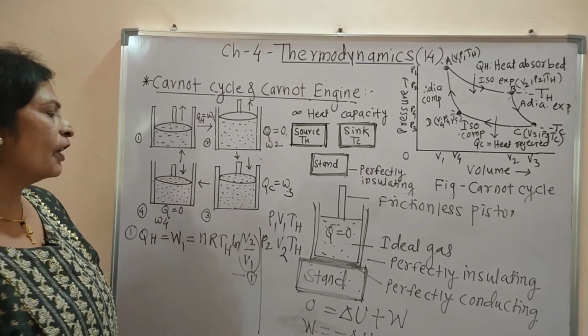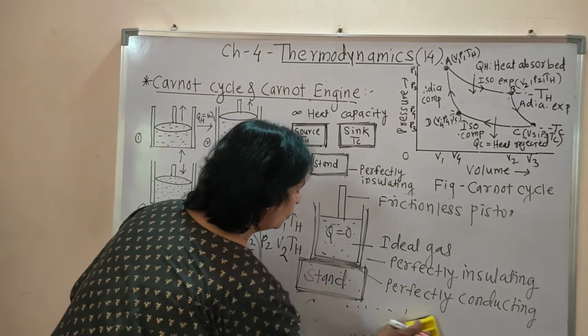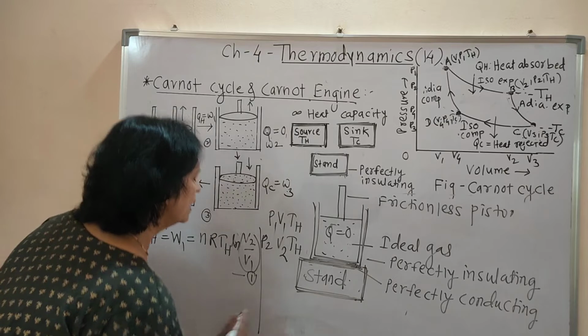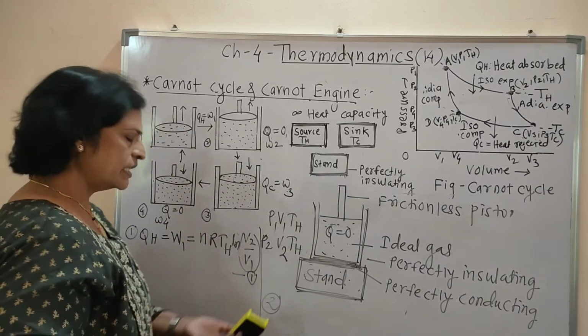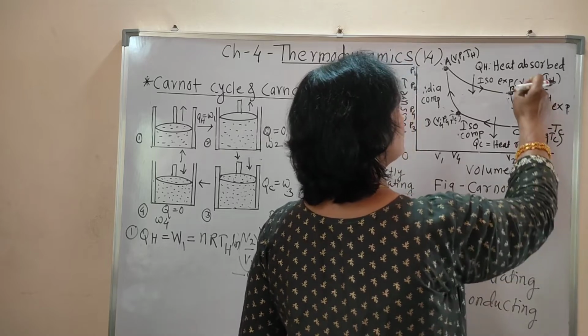The work done for adiabatic expansion is denoted by W2. In the second case, that change is denoted by BC.